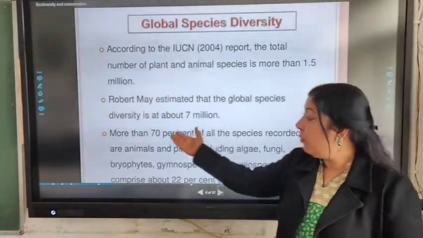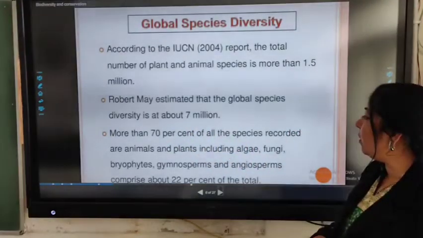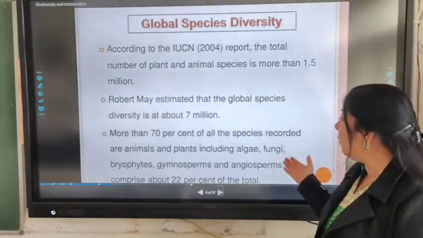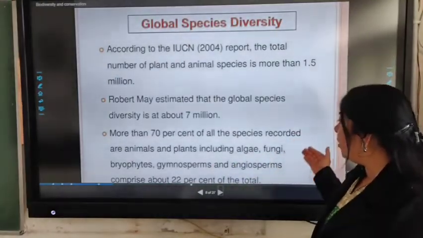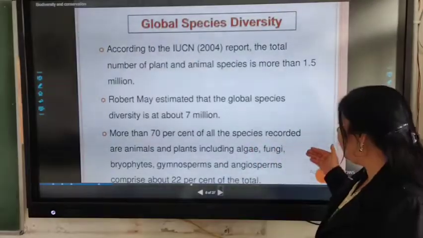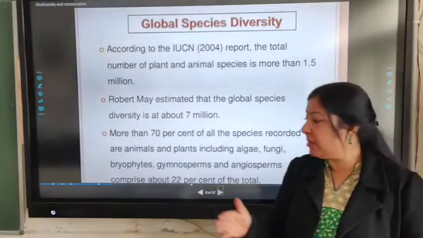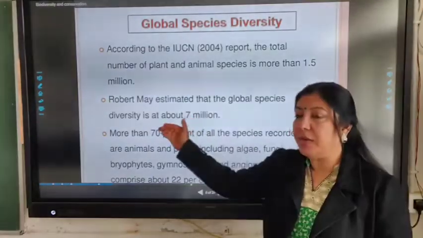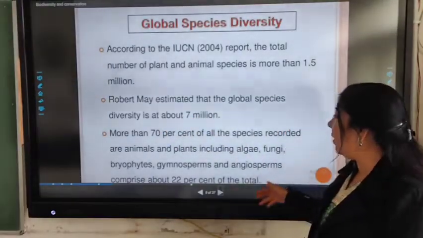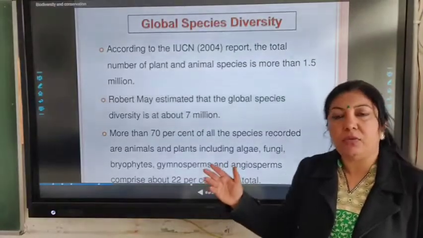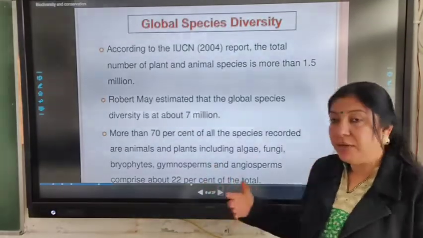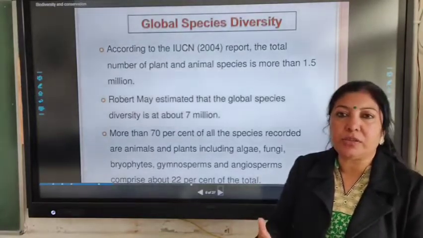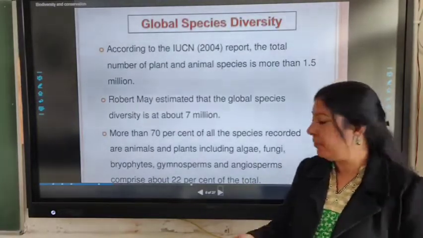Third fact, more than 70% of all the species recorded are animals, and plants including algae, fungi, bryophytes, gymnosperms, angiosperms, all these things are only 22%. You can see that animals are 70%, whereas all the plants, bryophytes and others are only 22%. What is the main reason? Because in animals, there are more variations, there are more adaptations.